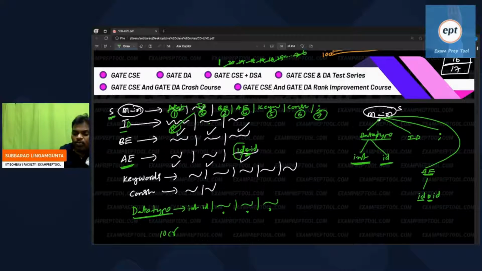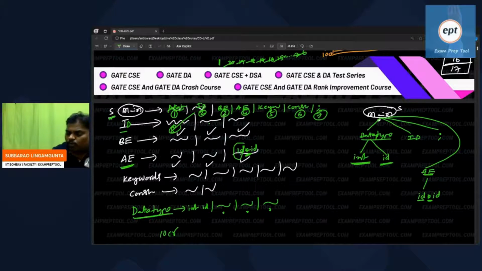The parser has a doubt: which production should it take? It has a serious doubt, so it doesn't go to the grammar directly. It will ask the lexical analyzer, "Hello lexical analyzer, please say the next token. According to your token, I will select the production." If I want to take a production out of 10 crore, I don't know which one to take.